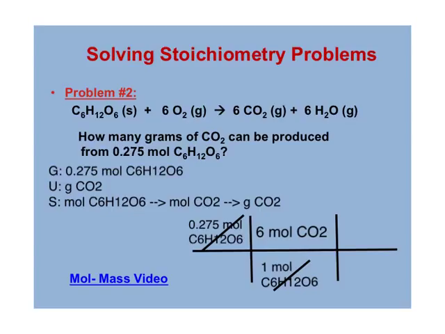Okay, so for me to get those units to cancel, for every 6 moles of CO2, I got to get to 1 mole. So we put the 1 mole on the bottom. That way we can cancel those 2 units. And I've got to get to grams on the top. How do you find grams of CO2? Good, go at it.